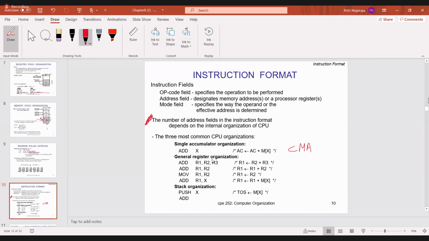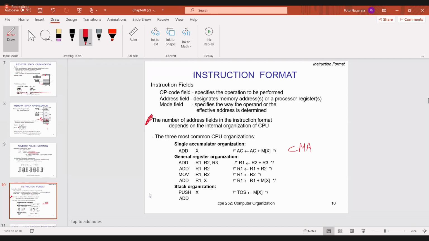Then the next one, general register organization. These are the three most common CPU organizations. And the second one is the general register. From the name itself, what are you using? General registers. We are using registers. Okay. ADD R1, R2, R3. So what are R1, R2, R3? When you are performing the addition operation, what you have to do is R2 plus R3 and store that value in R1. Okay, that is nothing but the addition operation.